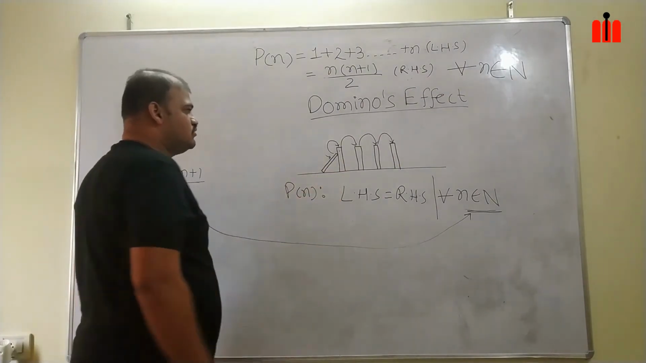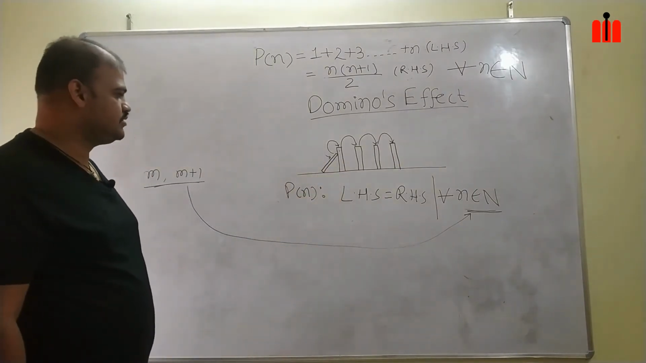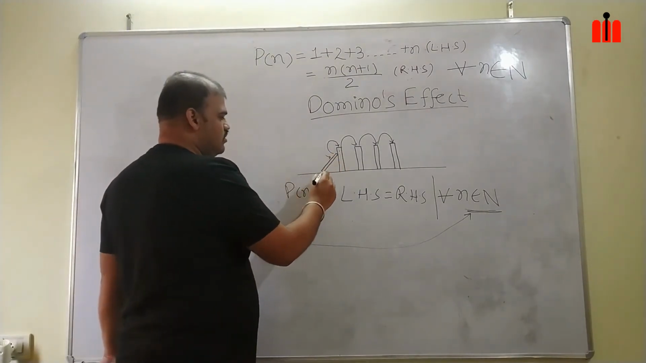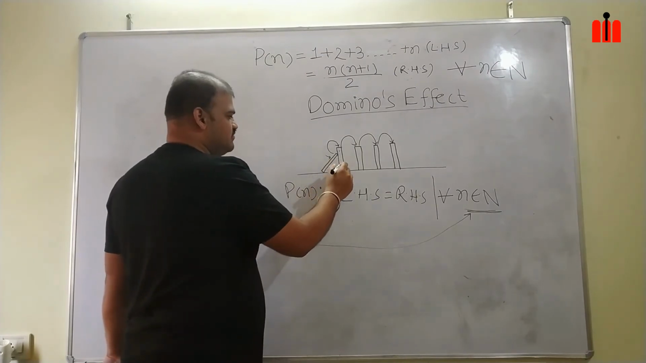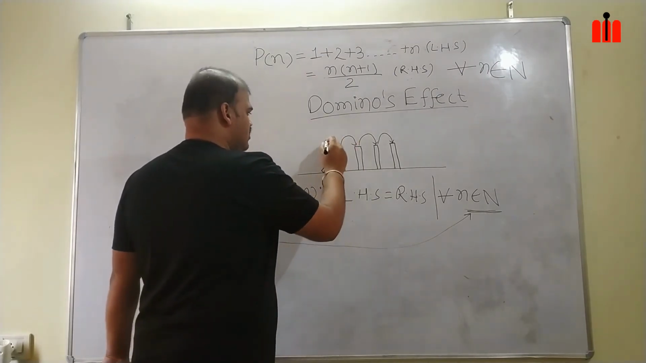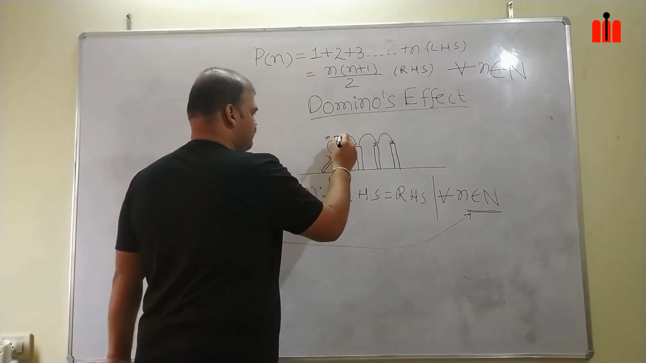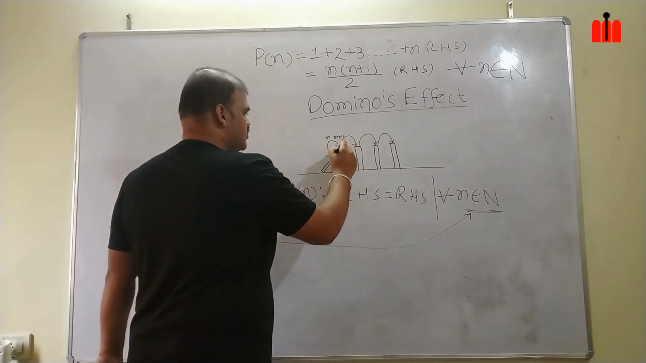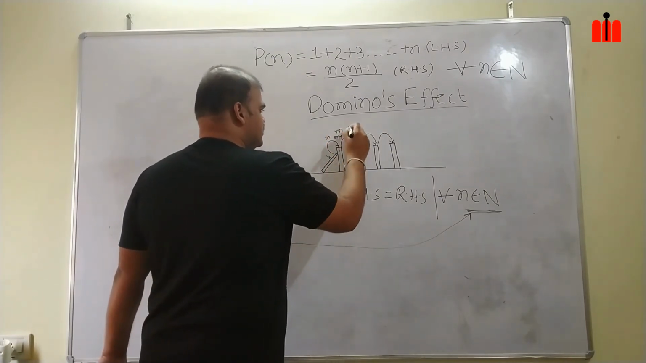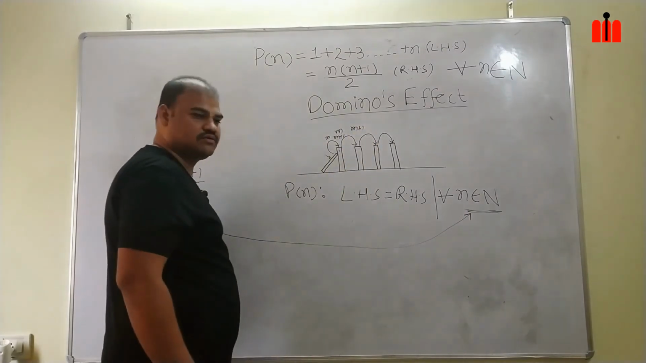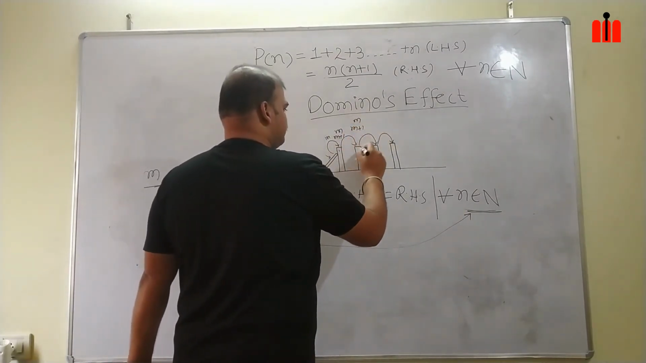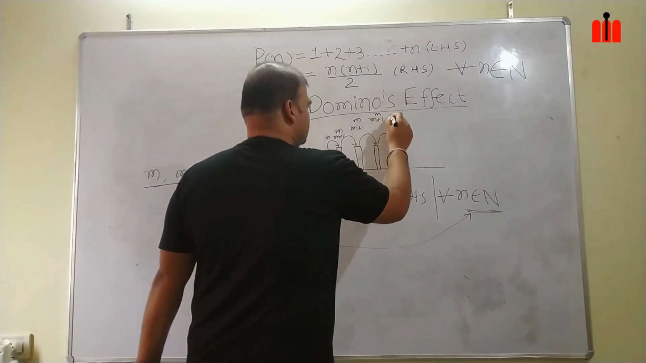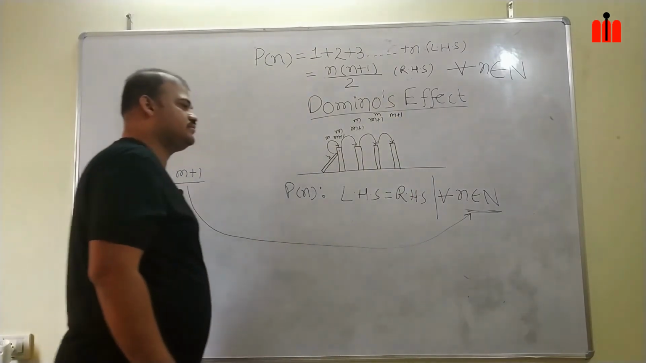Now let's come back to our dominoes effect. First, this is my initial value. Suppose this is my m, then this will be my m plus 1. Once this plate falls on this and pushes the other plate, this plate becomes m and this becomes m plus 1. This again becomes m, it pushes this, then this becomes m plus 1. At last this is m and this becomes m plus 1.